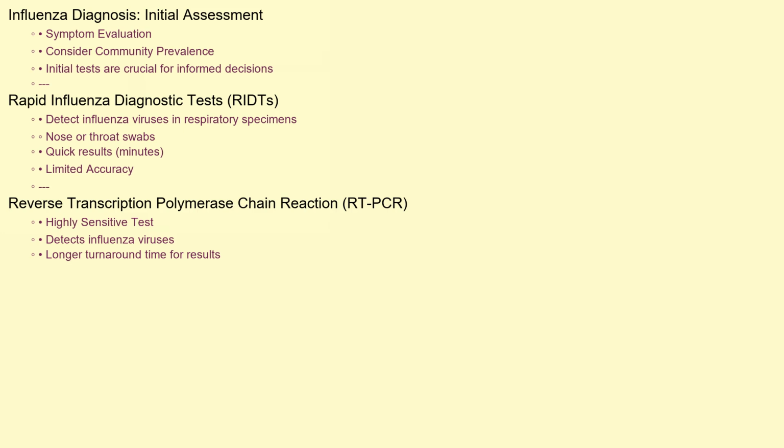Diagnosing influenza usually involves evaluating the patient's symptoms and considering the prevalence of influenza in the community. Doctors may also use rapid influenza diagnostic tests, RIDTs, to detect influenza viruses in respiratory specimens collected from the nose or throat. These tests can provide results within minutes, but they are not always accurate. A more sensitive test, called reverse transcription polymerase chain reaction, RT-PCR, can also be used to detect influenza viruses, but it typically takes longer to get the results.